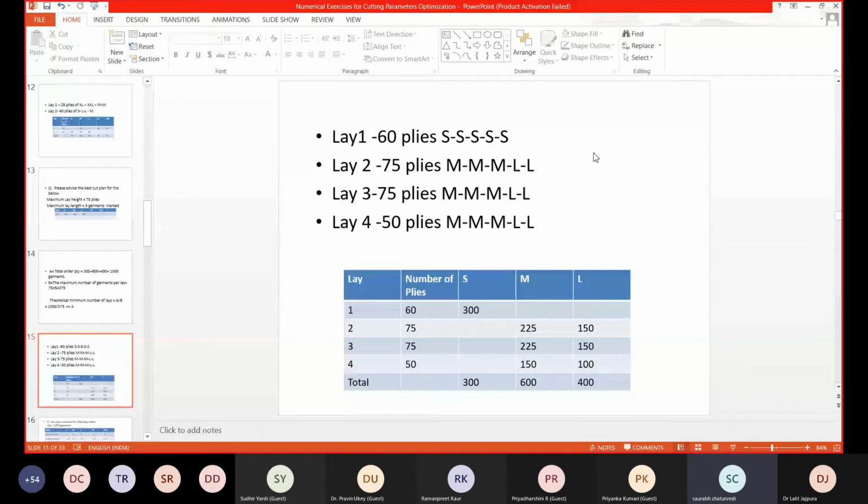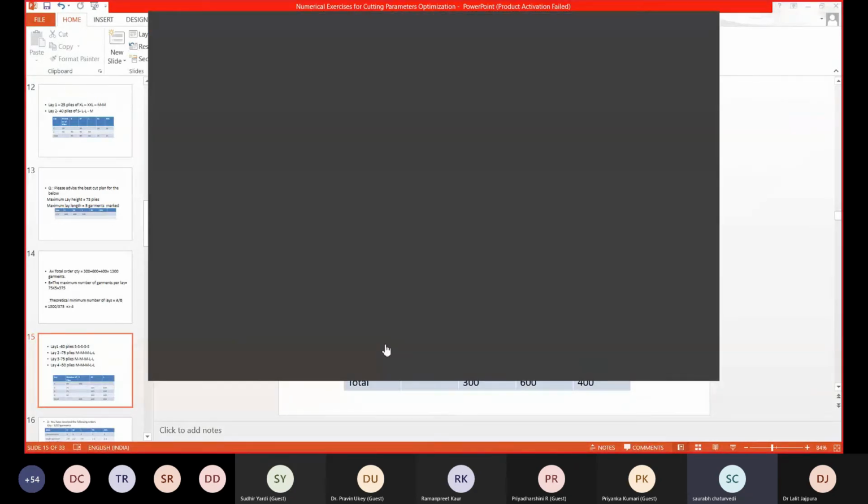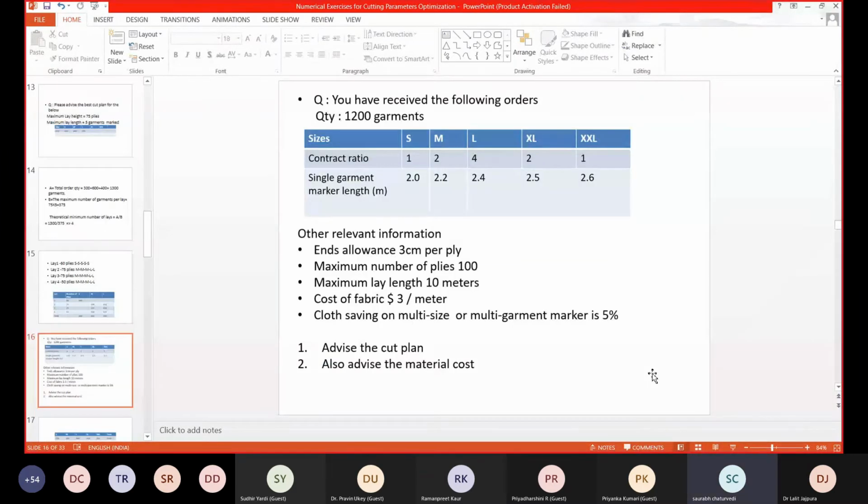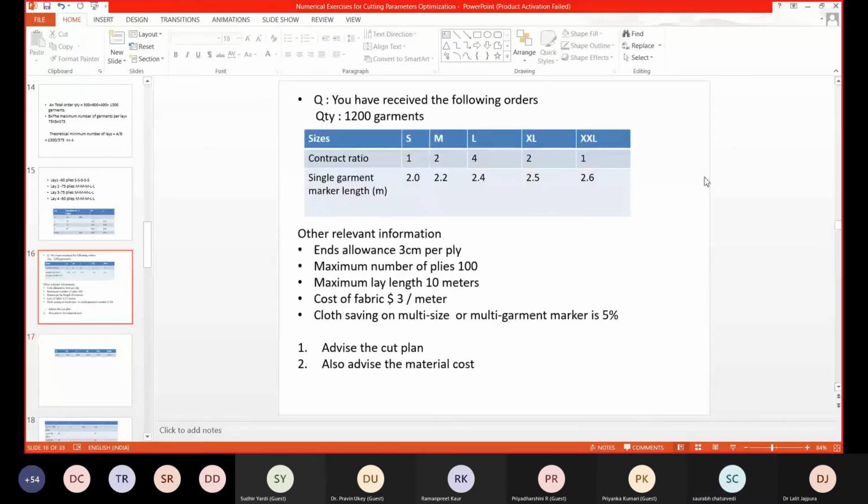I wish someone is able to solve the question. That way the interest will increase once you are able to solve the questions. Is this question visible? Is the question visible? Yes, sir, it's visible. Okay. Again, I'm giving you 5 minutes to solve this question.